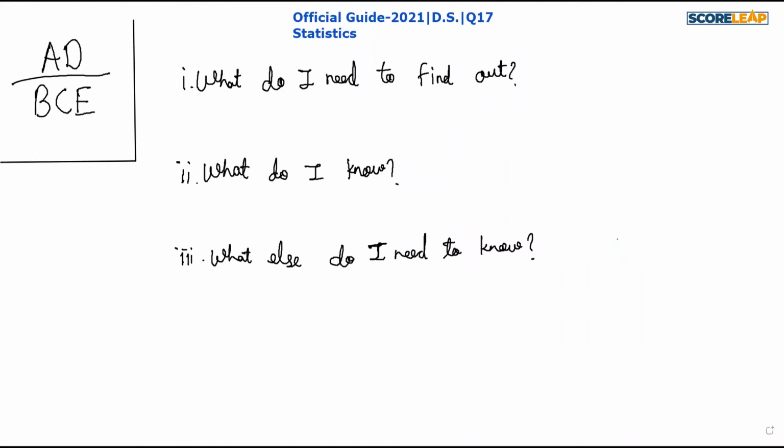Question 17. This here is a regular data sufficiency question. For a regular data sufficiency question, we have to ask ourselves these three questions. So what do I need to find out? We need to find out the median annual salary for employees at company X. Okay. So let me note it down. We need to find out the median of salaries, annual salary of employees.